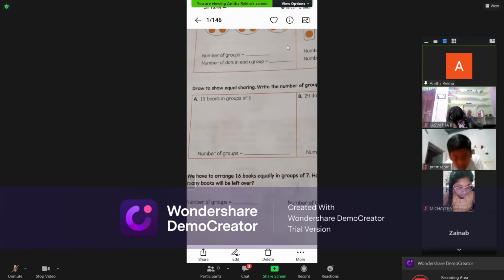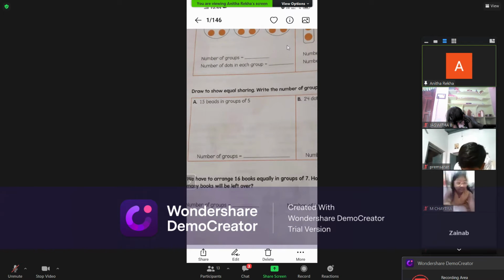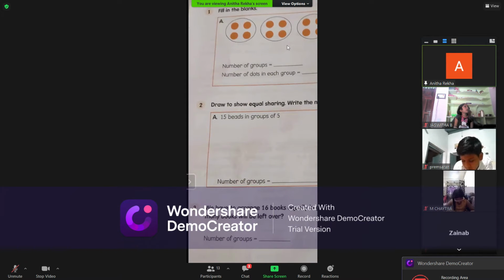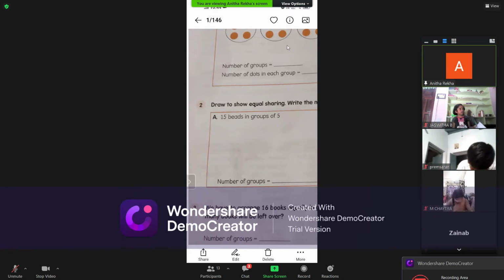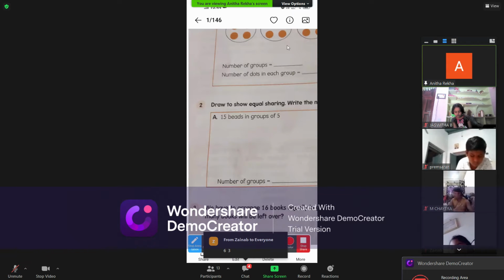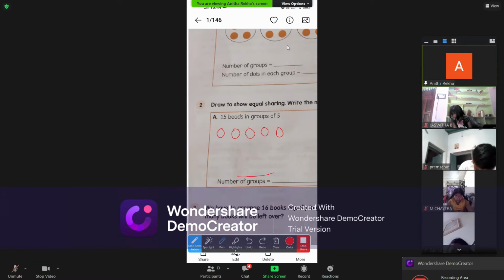Okay, look at the second question. Draw to show equal sharing. Write the number of groups it is given. If you observe A1, 15 beads in groups of 5, children. So draw all of you 15 beads here. 15 beads fast. Make it fast, children. Draw 15 beads.